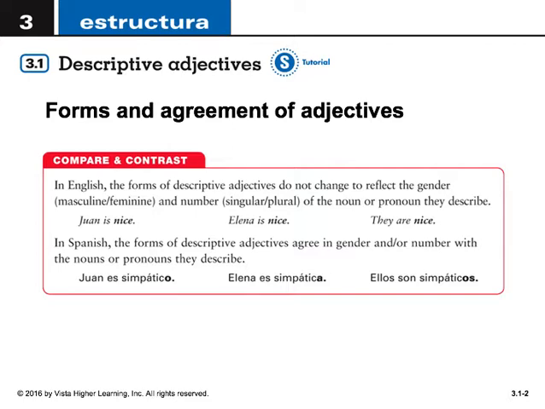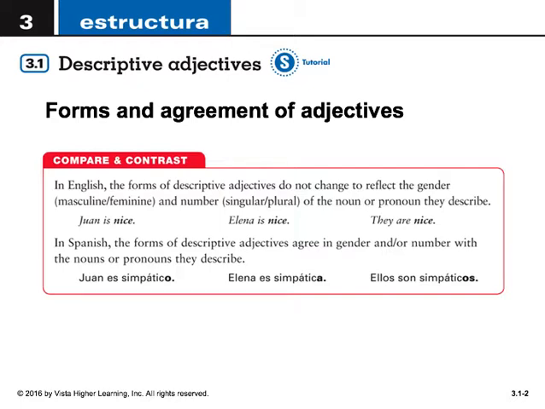In English, forms of descriptive adjectives do not change to reflect the gender, masculine or feminine, and number, singular or plural, of the noun or pronoun they describe. For example, Juan is nice, Elena is nice, they are nice. Nice stays the same. However, in Spanish, the forms of descriptive adjectives agree in gender and/or number with the nouns and pronouns they describe. This idea is called concordancia, or agreement.